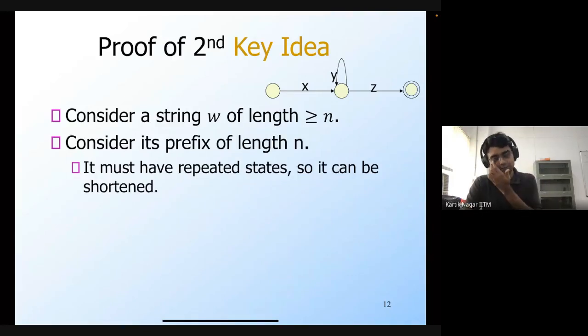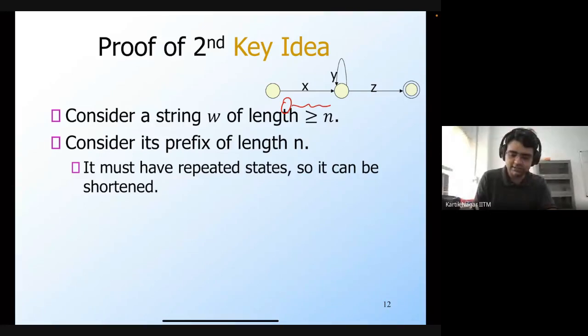Let's consider the prefix of the string of length exactly n. By the pigeonhole principle, there must exist a repeated state in this prefix itself. So this means that this prefix can basically be shortened. What I have represented in this figure is basically the prefix. We're restricting ourselves to the prefix of length n, which is going to have a cycle in it. And what we will do is remove the cycle for that prefix.